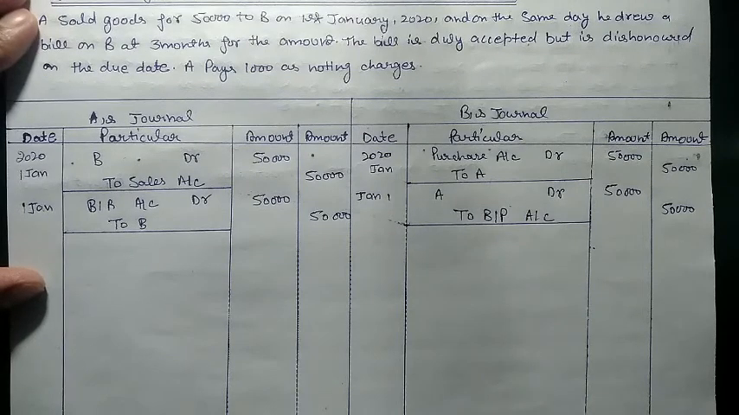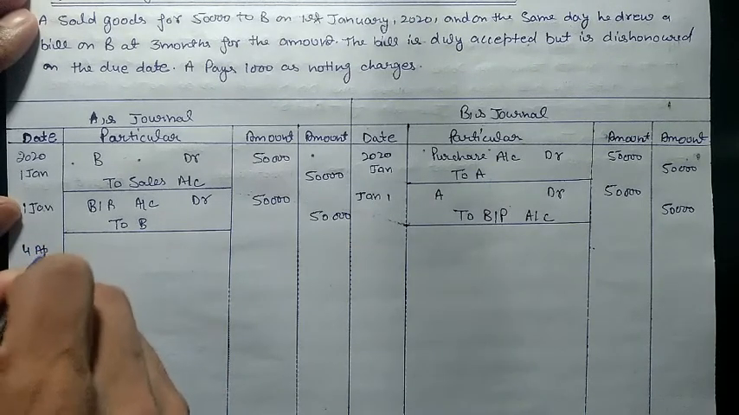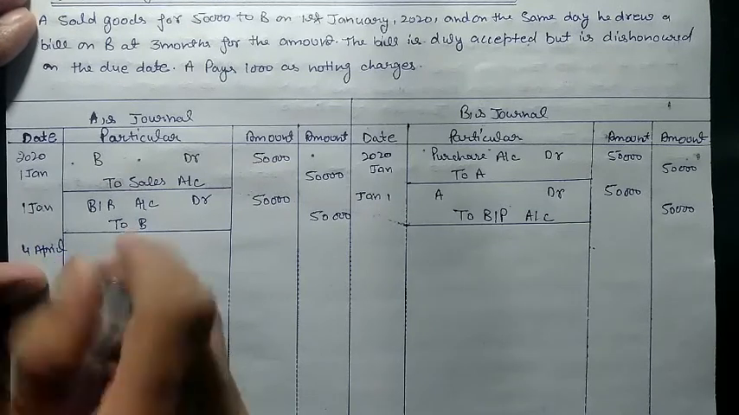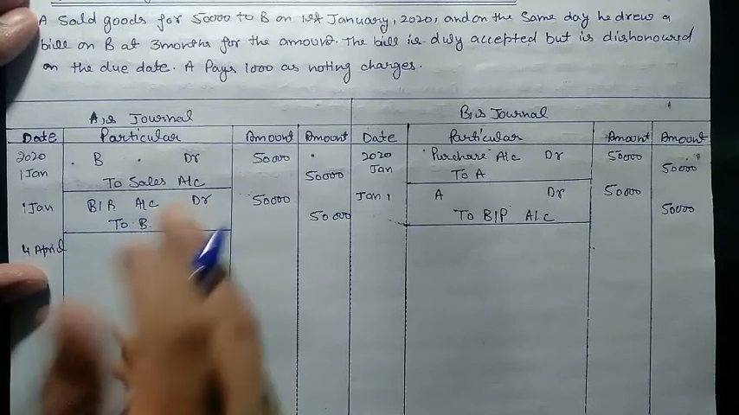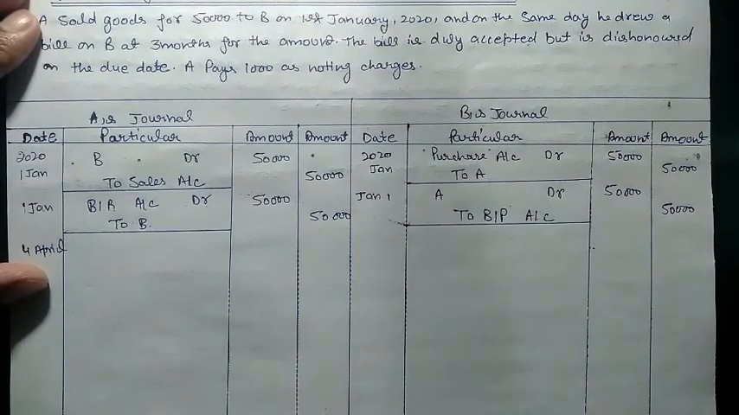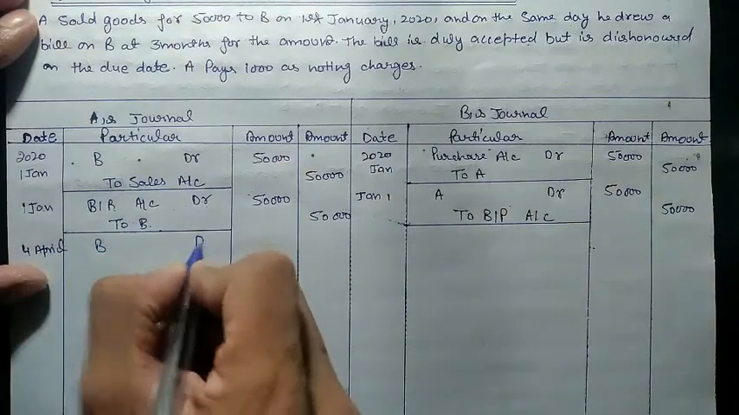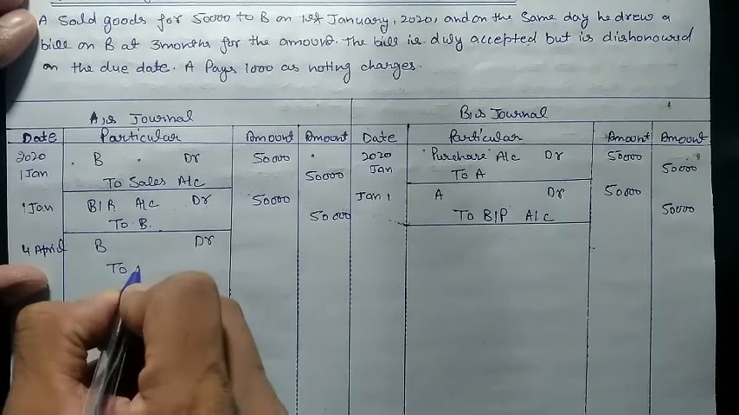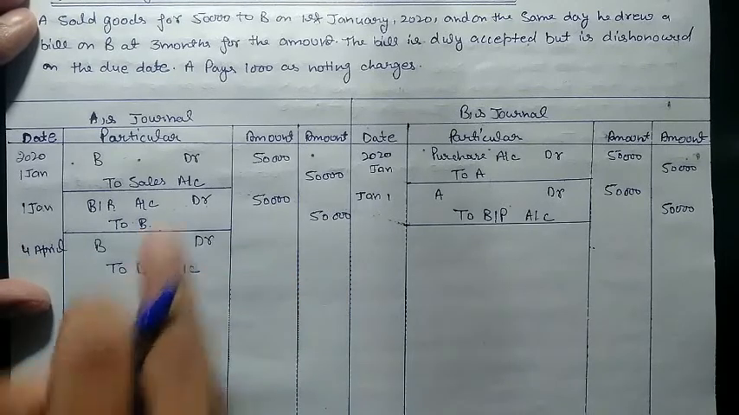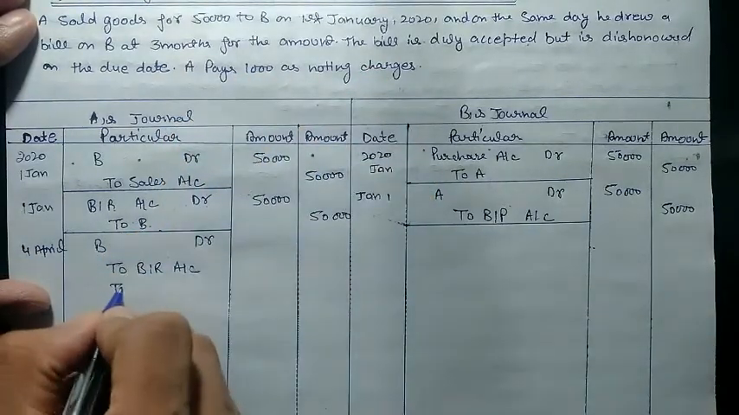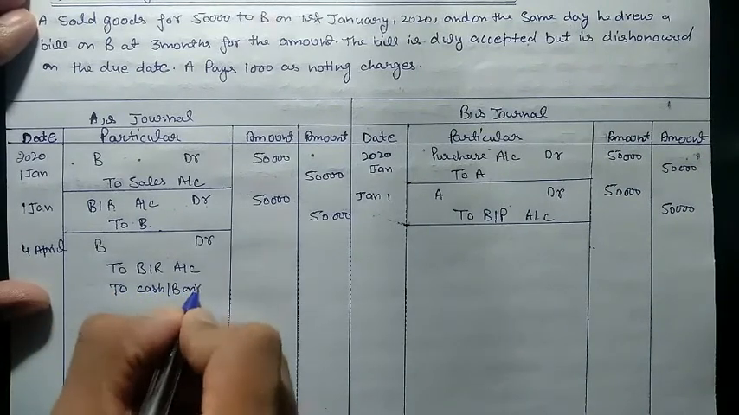So the entry will go on the due date. Due date would be 4th of April. The entry will go reverse. The first entry was BR account debit to B when he received the bill from B. Now we need to reverse this entry. B debit to BR account. But now he paid 1,000 rupees as noting charges also, which he should pay in cash or maybe bank. Cash bank account.